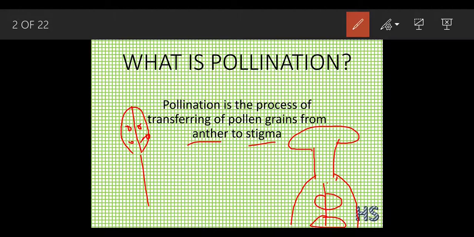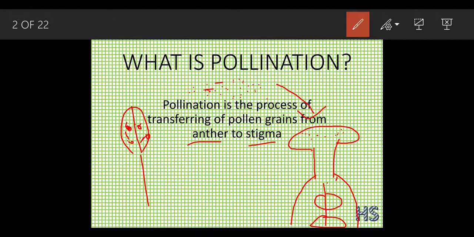So what happens in a pollination? The pollens which are produced inside this pollen sac, when they get favorable conditions, get transferred. What are the pollens? Pollens are nothing but a powdery form, and they are quite sticky in nature. These pollens get transferred onto the stigma, like this.